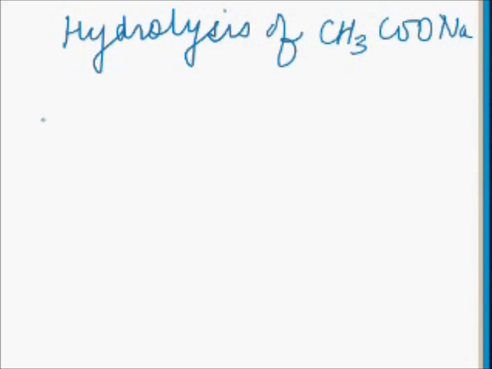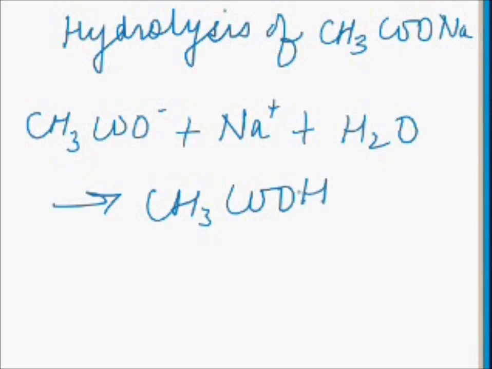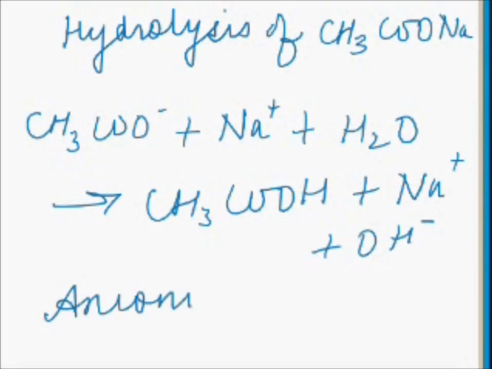The chemical reaction is like this: CH3COO negative along with Na positive and water molecule. This will lead to CH3COOH and Na positive and OH negative. As the anion of the salt reacts with water, it is also called anionic hydrolysis.